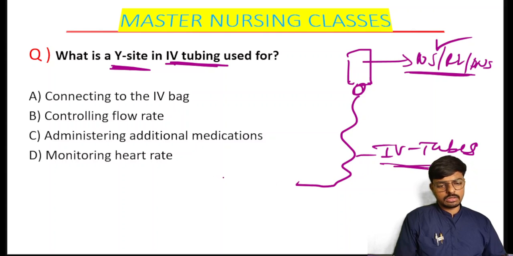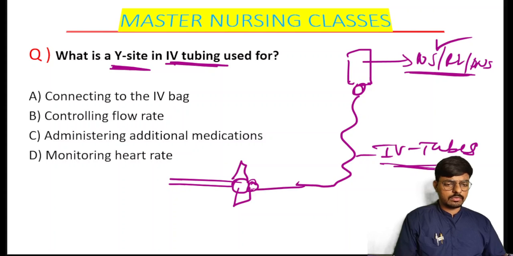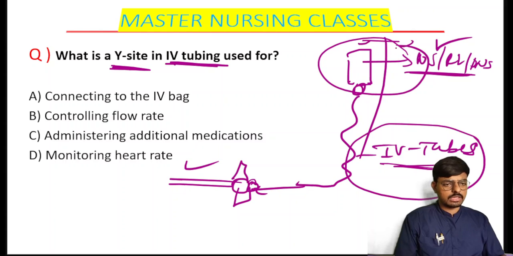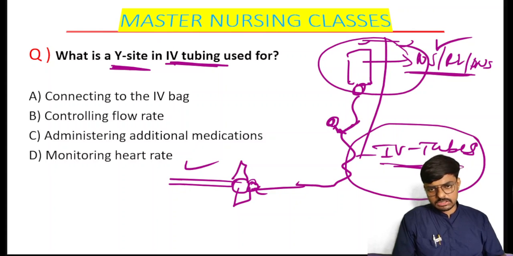So from here we have the cannula. That is what we call the IV cannula. To here we will connect this one. So this is the IV cannula, this is the IV tubings, and this is the IV fluid bottle. The stand we will keep here, that is the IV stand. This is what practically happens. In this IV tubing we have a structure in between like this, which makes a Y structure here.